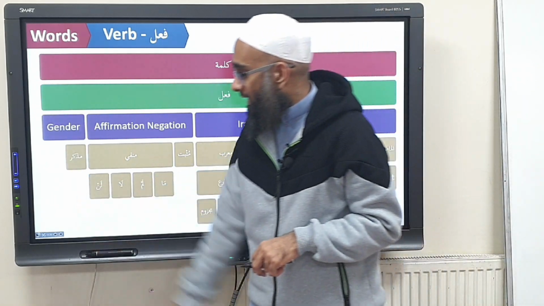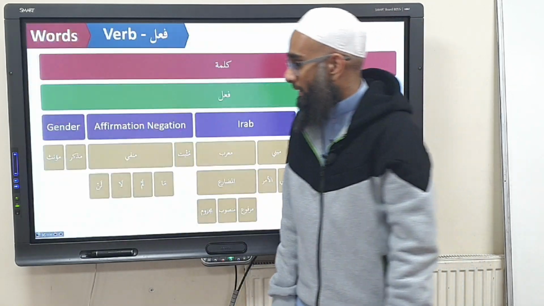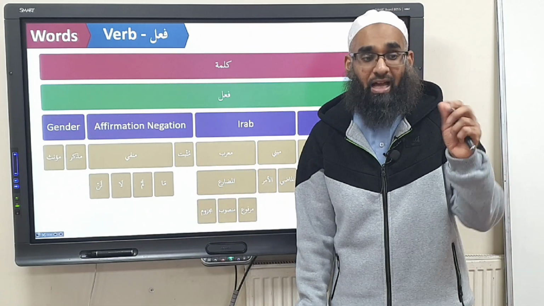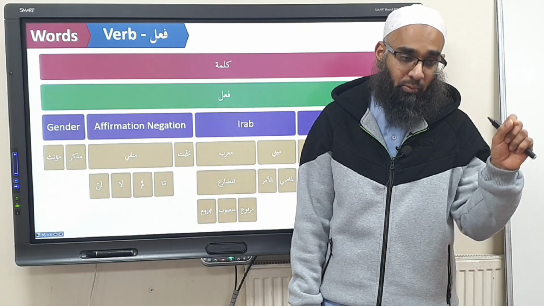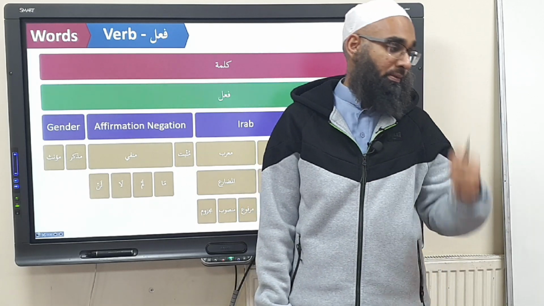And now we have gender. It can either be mudhakkar or it can be mu'annath. How do you make it mu'annath? By adding a ta. Mudhakkar is the default, and you add a ta to make it mu'annath. A ta with a sakin at the end to make the madhi mu'annath, and you change the ya at the beginning to a ta to make the mudari mu'annath. You with me?